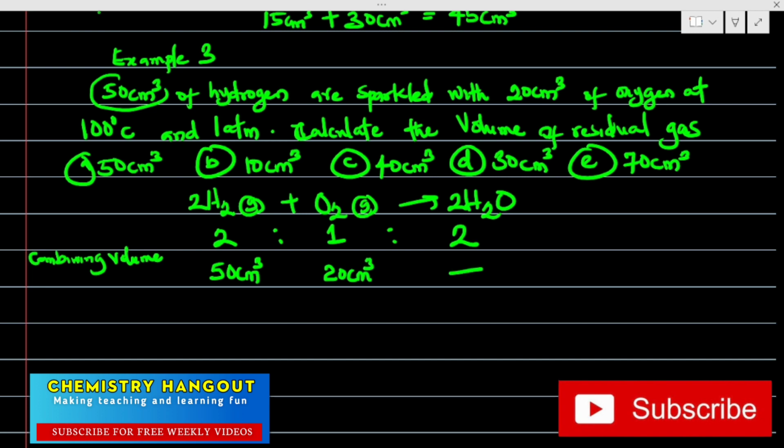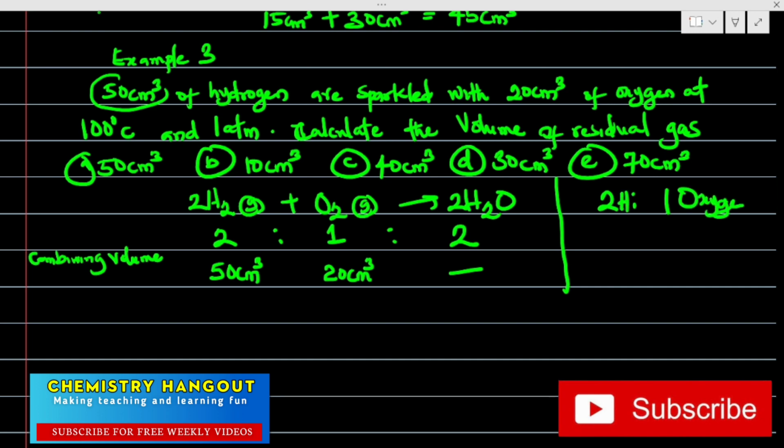Now look at this. Please pay attention to this now. This is very, very interesting, and that's the reason why I had to use this particular example. Now, if you look at the hydrogen they gave us, first of all, know that this is 2 to ratio 1. Hydrogen, this is 2 for hydrogen, 1 for oxygen.